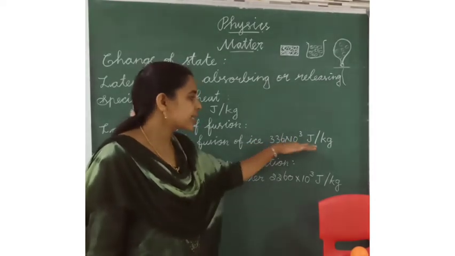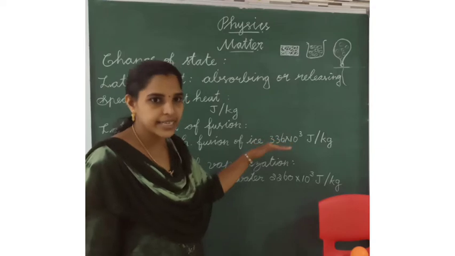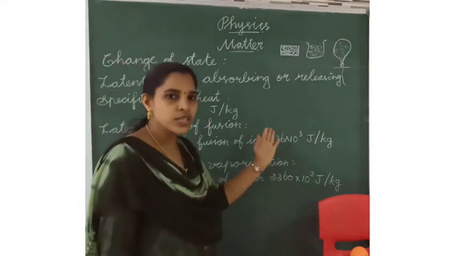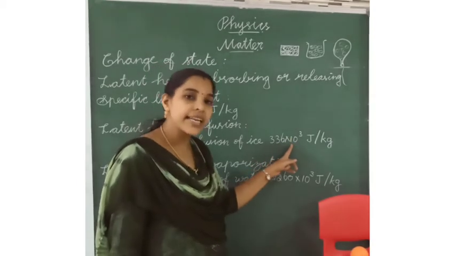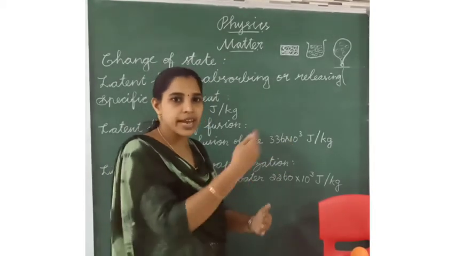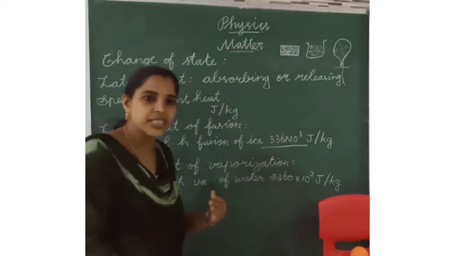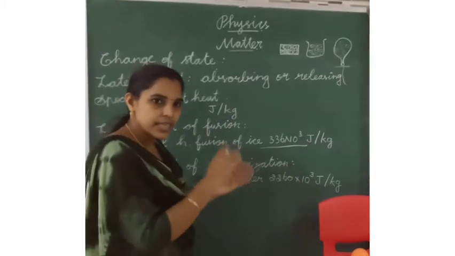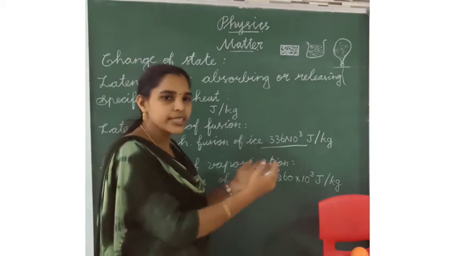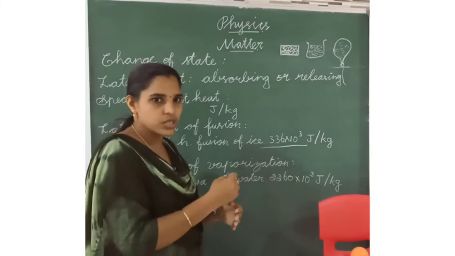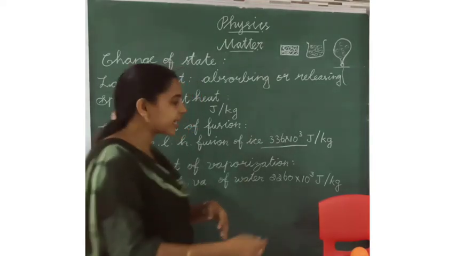When the liquid changes into solid, water changes into ice, and this much heat energy is released. Solid to liquid absorbs heat; liquid to solid releases heat.